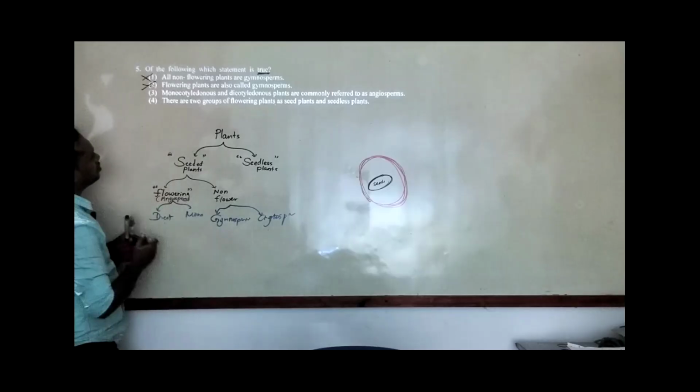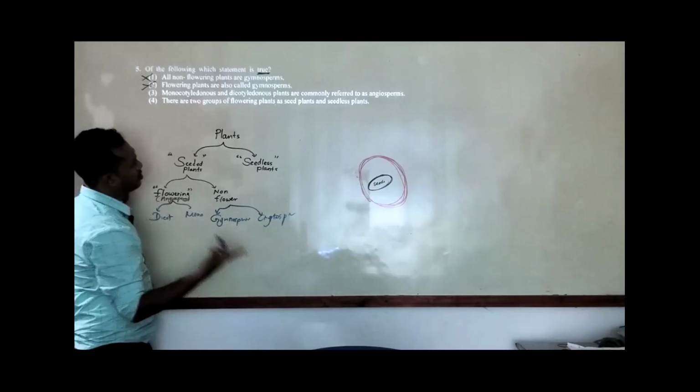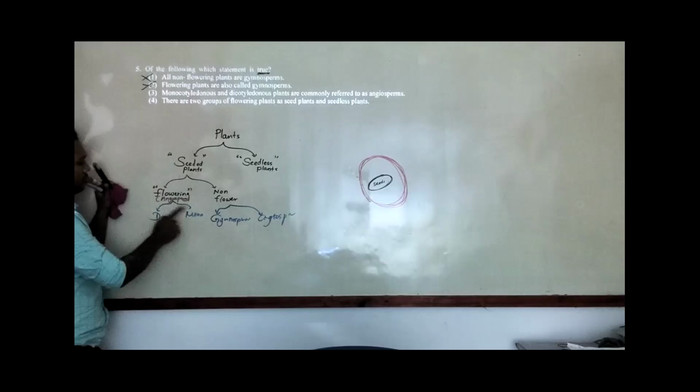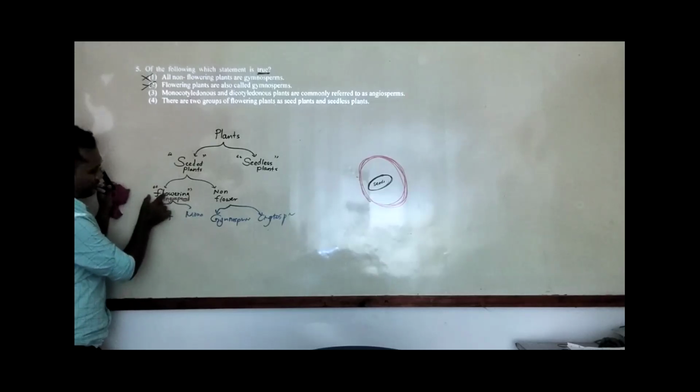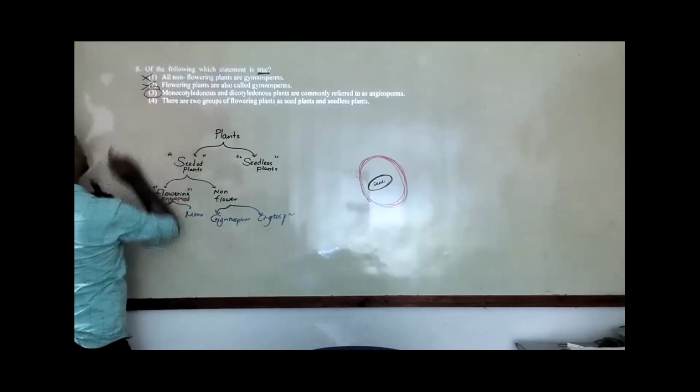Monocotyledonous and dicotyledonous, so commonly referred to as angiosperms. Okay, dicot and monocot are part of the flowering plants. So usually we take them as angiosperms. So I can go for answer 3.